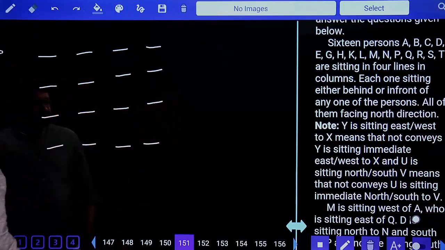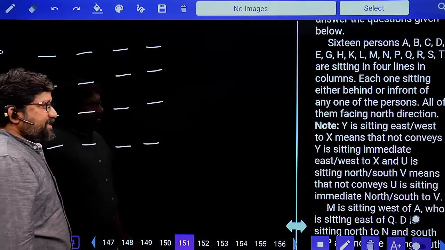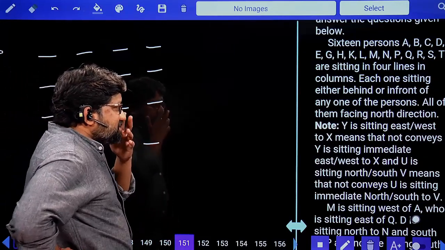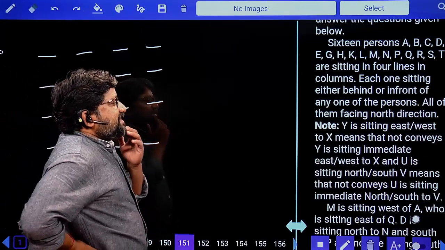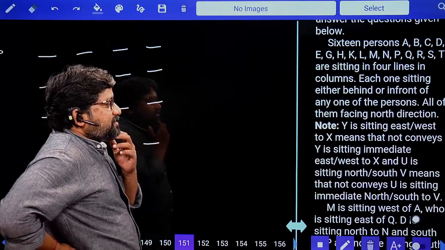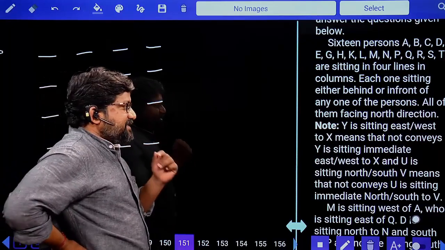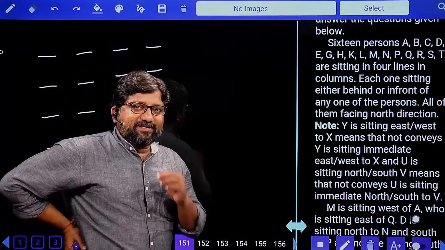Yes. This will be the arrangement. Y is sitting to the east or west of X means that it does not convey Y is sitting to the immediate east or west of X. Acha. When he says west, it does not mean that it is immediate.